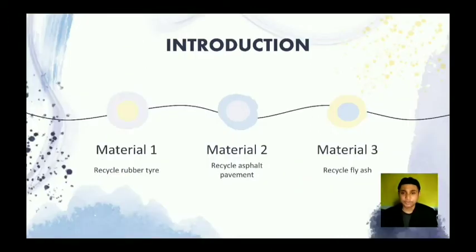Okay, next I will introduce the replacement materials that we chose to replace our sustainable material, that is aggregate. For the first material, we have recycled rubber tire. For the second material, we have recycled asphalt pavement. And for the third material, we have recycled fly ash.